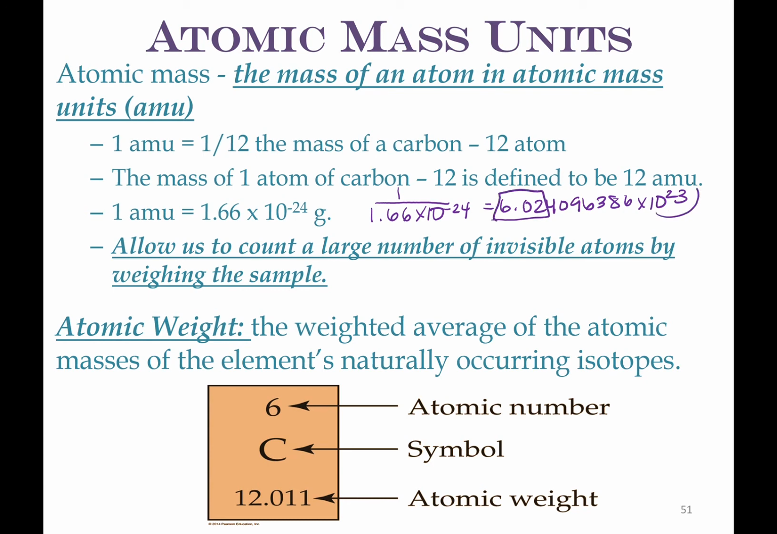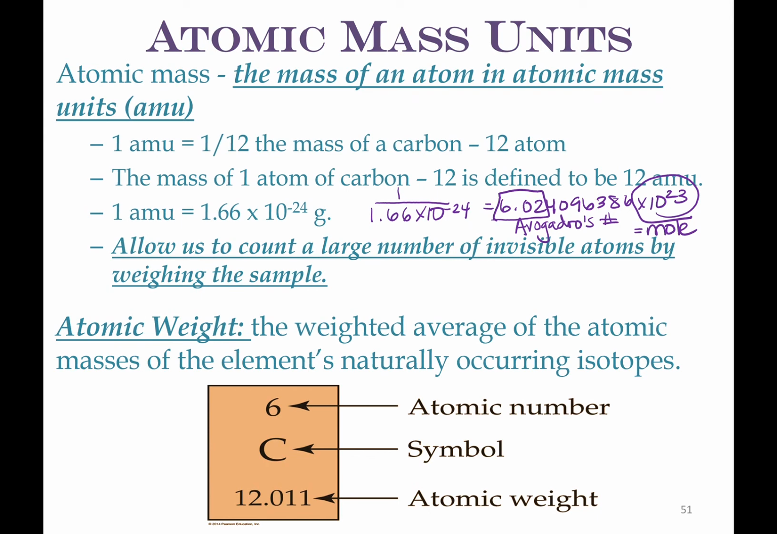6.02 times 10 to the 23rd is a number we're going to talk about later called Avogadro's number. And that number, being related to atomic mass units, also allows us to relate this to what's called the mole. If you remember, the mole is how much matter is in something. The mole is what we use for that. We talked about that in the units chapter.